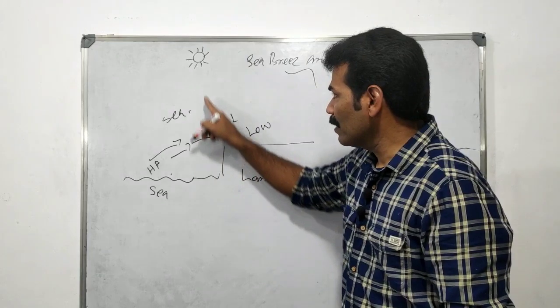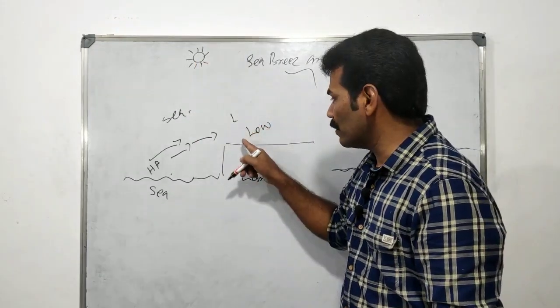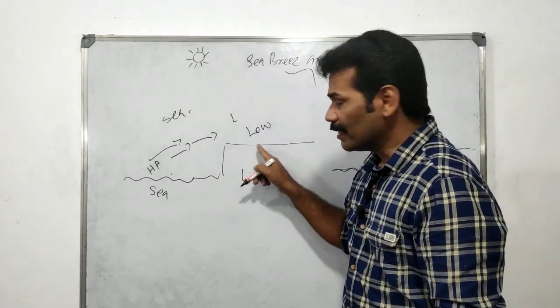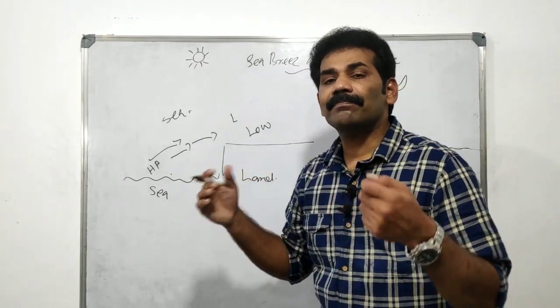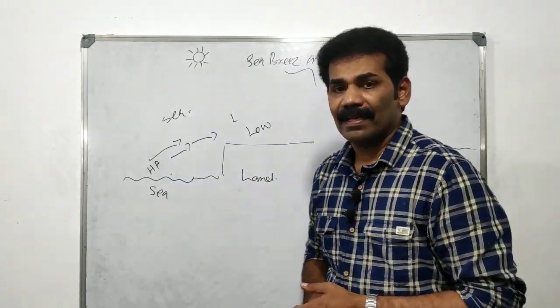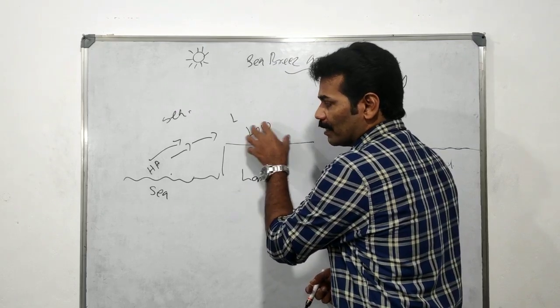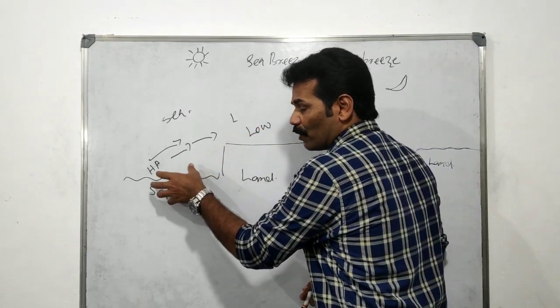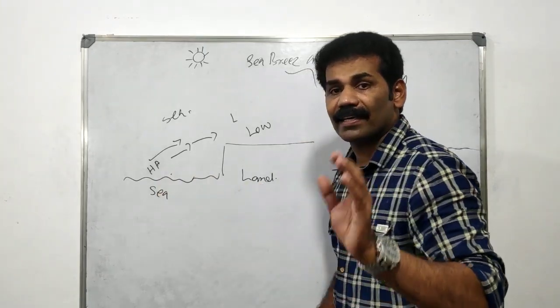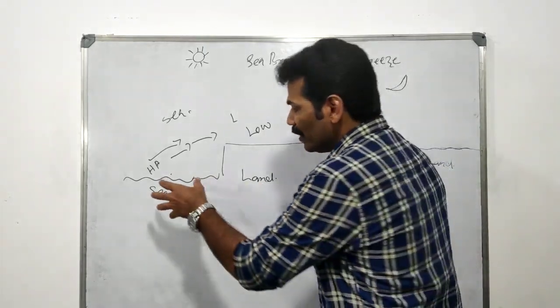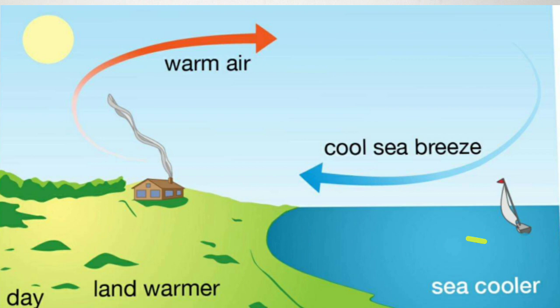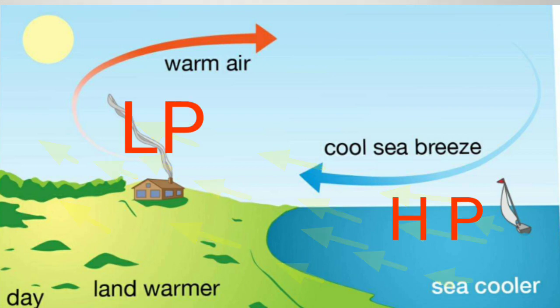In the daytime, when the sun's rays fall on the earth, the land heats up very quickly. As a result, it forms a low pressure, and the sea surface experiences a high pressure. The wind blows from the high pressure region, from the sea, to the land.